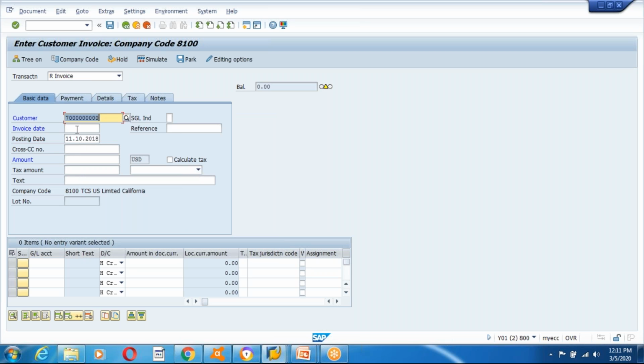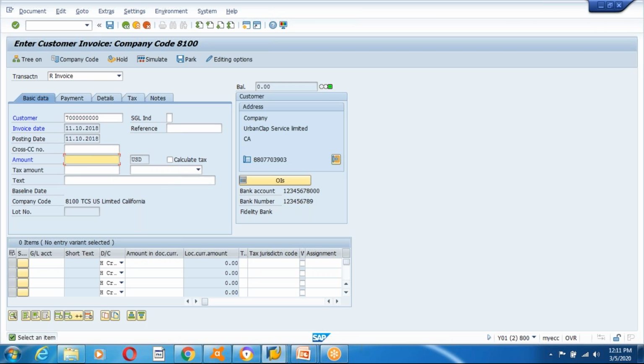take the Urban Clap Service and invoice date F4 and F2. Today he bought something and the amount is 1000 USD. So I'm going to post. Okay, the customer has to pay 1000 USD. Okay, here you can see the customer details, everything over here. And so here put okay.